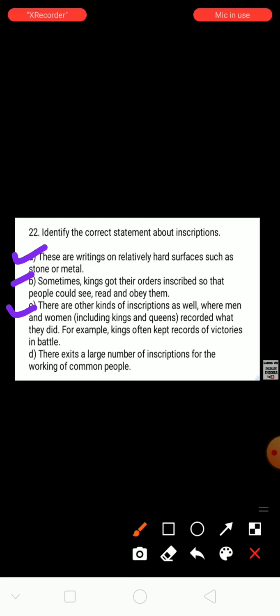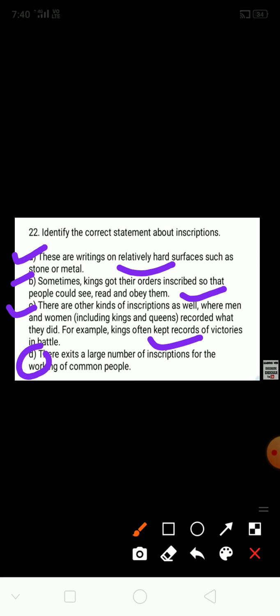And the fourth statement: there exist a large number of inscriptions for the working of common people. Okay, some common people did the work of inscription, but here we did not get the correct statement about inscriptions. The correct answers are A, B and C.